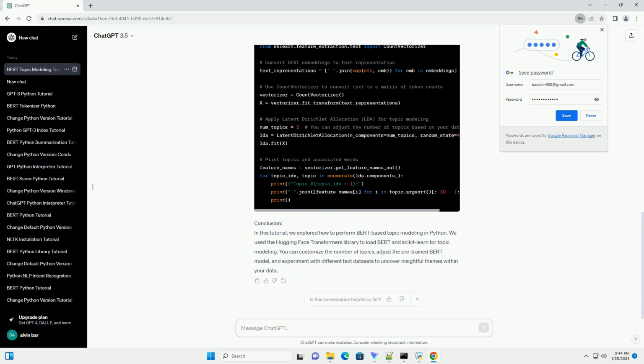Conclusion. In this tutorial, we explored how to perform BERT-based topic modeling in Python. We used the Hugging Face Transformers library to load BERT and scikit-learn for topic modeling. You can customize the number of topics, adjust the pre-trained BERT model, and experiment with different text datasets to uncover insightful themes within your data.